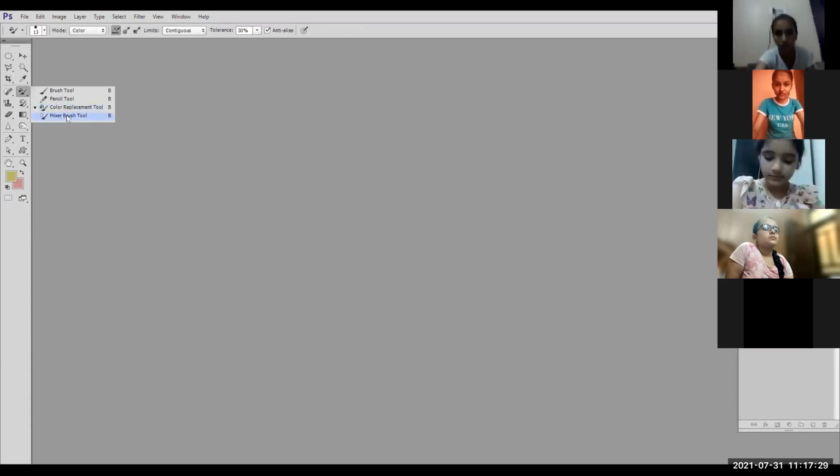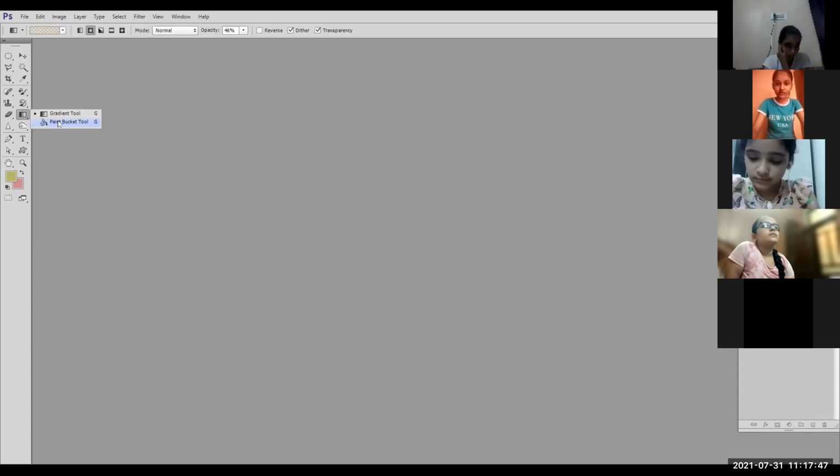You can see color replacement tool is selected. A dot is inside in front of that tool. So when I press the B key from the keyboard, it will select color replacement tool. If I press the G key, the G will select gradient tool, not the paint bucket tool. Why? Because gradient tool is already selected here in the tools palette.